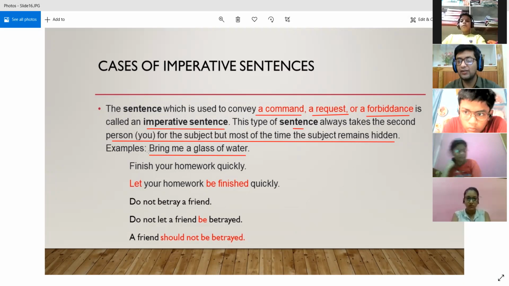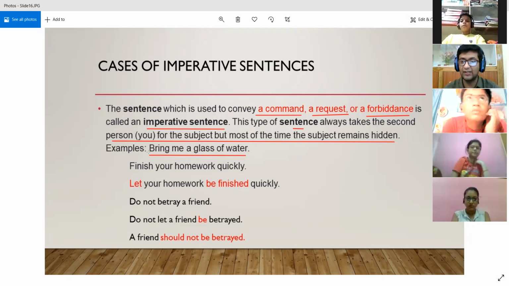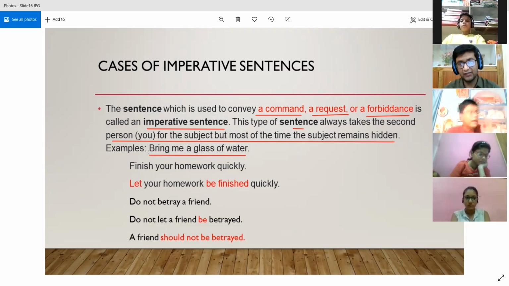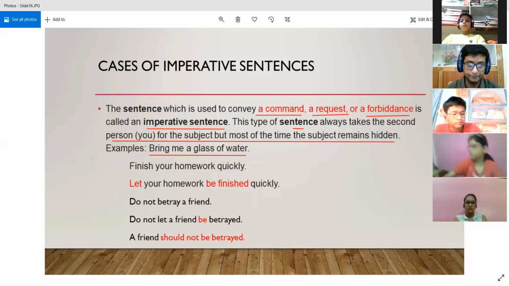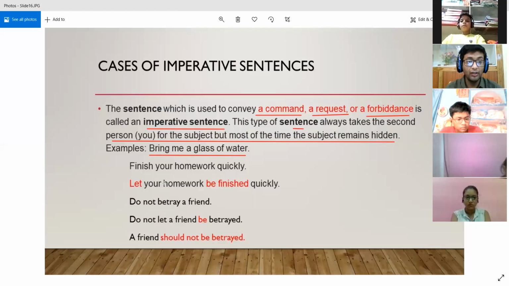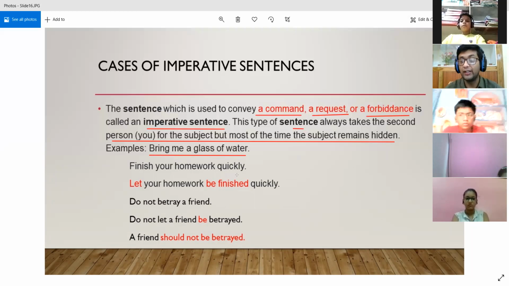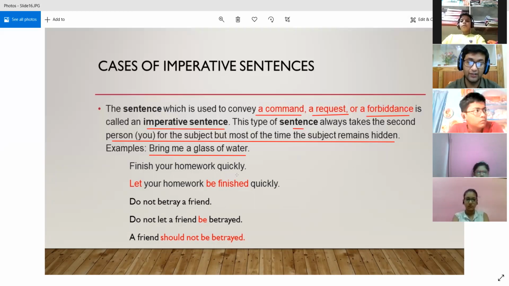So this is the general usage of imperative sentences, that you is generally the subject, but it is hidden. It is not seen. Now let's see the sentence, finish your homework quickly. Now we are commanding someone to finish your homework quickly. So we can clearly understand that you is the subject over here, because I am saying you finish your homework quickly, basically. But you is hidden from here.